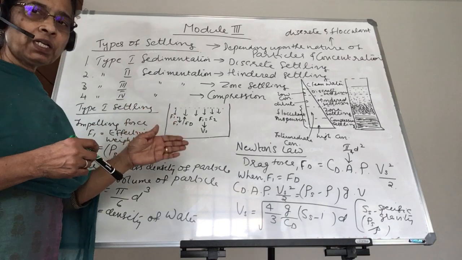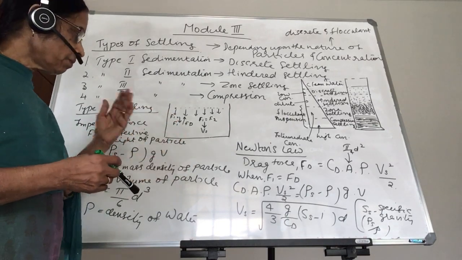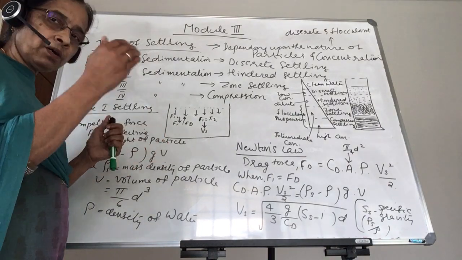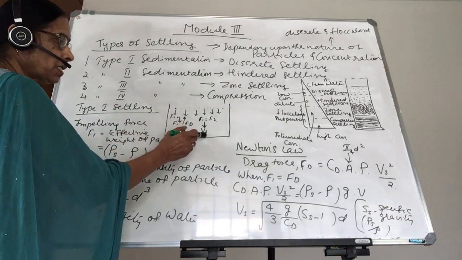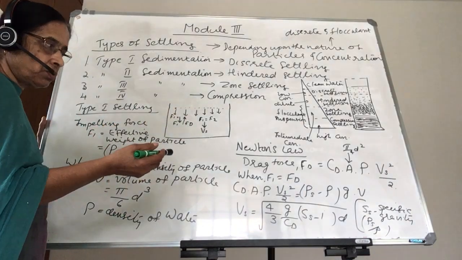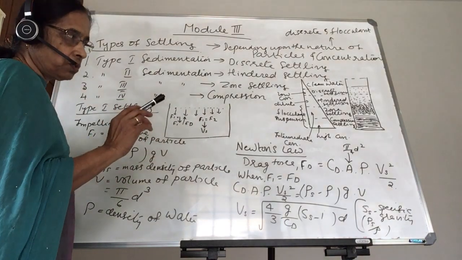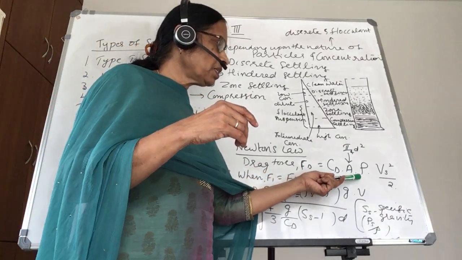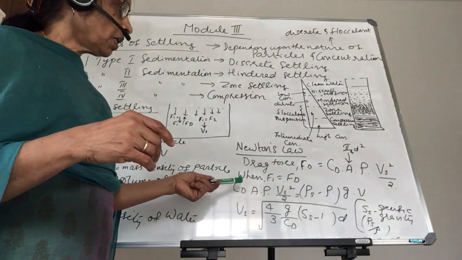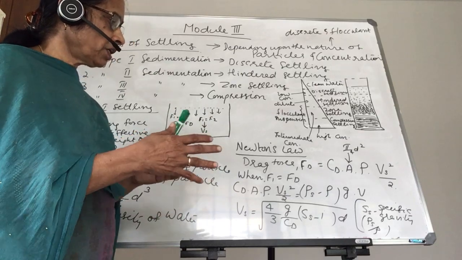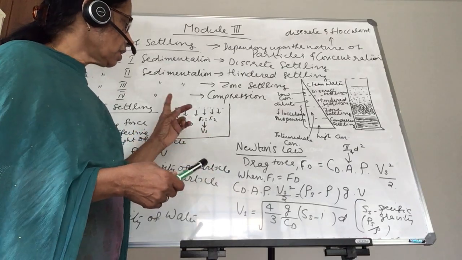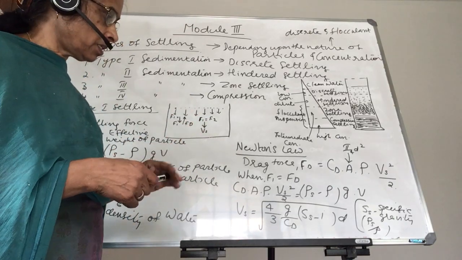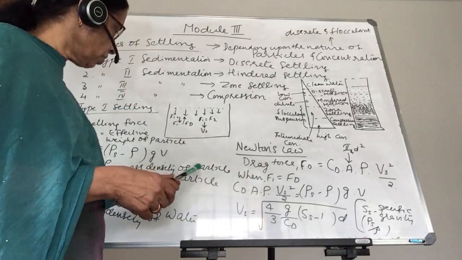So when F1 and F2, that is the drag force and the impelling force, are both equal, or when it comes to an equilibrium condition, the particle will settle down at a uniform velocity, which is termed the settling velocity. The settling velocity of the particle is represented as Vs. So in the equation, it is rho into Vs squared by 2. Now we want to derive the equation for Vs. Vs occurs when F1 and F2 are both equal, so we can equate both.